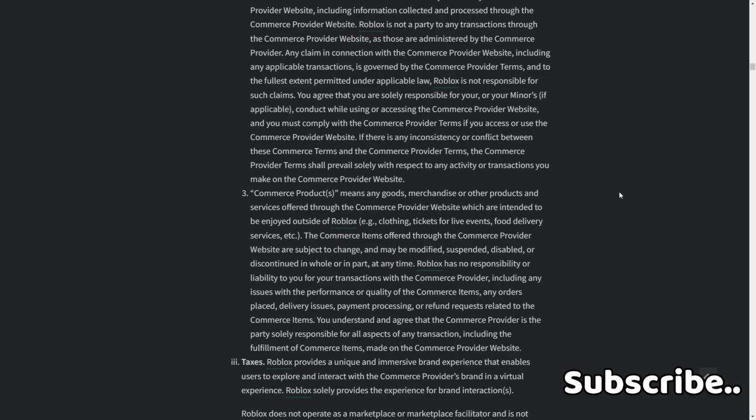Clothing, tickets for live events, food delivery services, etc. The commerce items offered through the commerce provider website are subject to change and may be modified, suspended, disabled, or discontinued in whole or in part at any time.